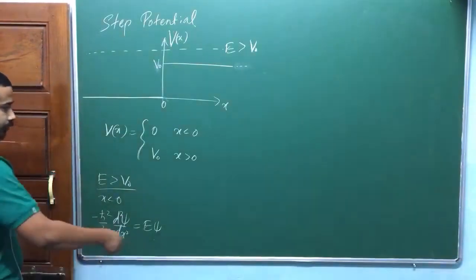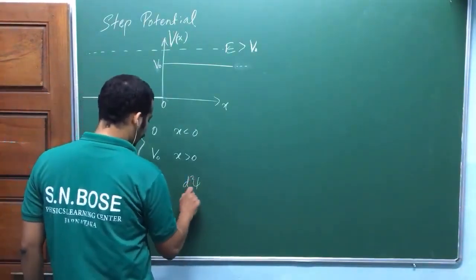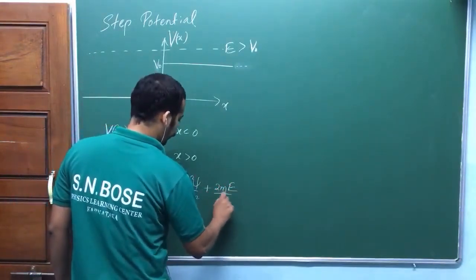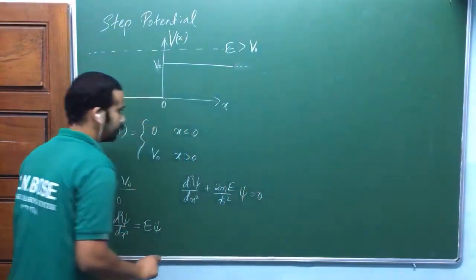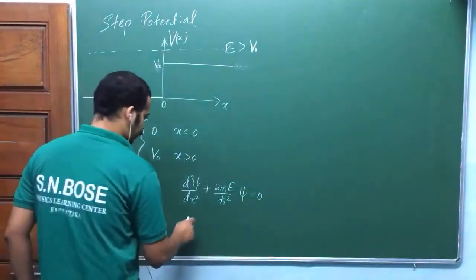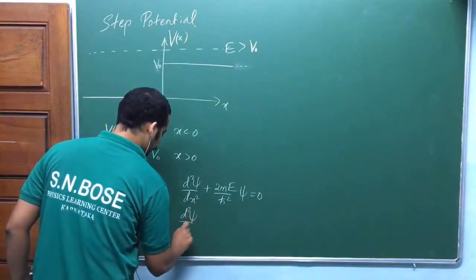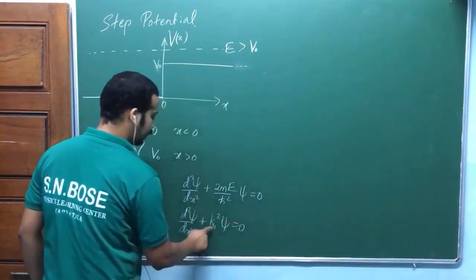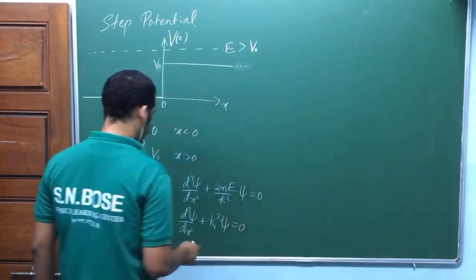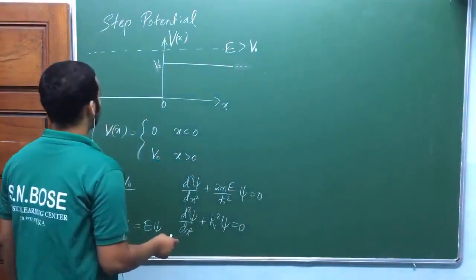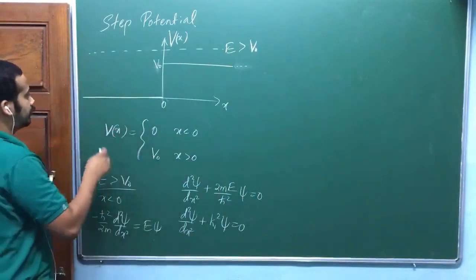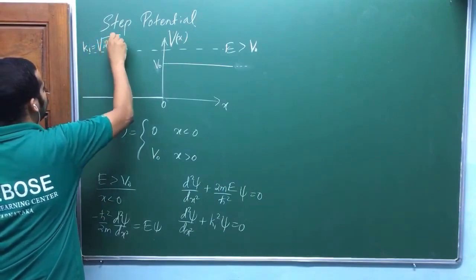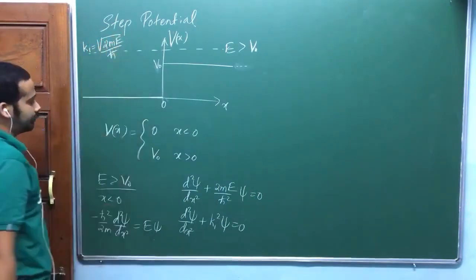So now look at here. If you rewrite this equation, what will happen is d square psi by dx square plus 2mE by h bar square psi is equal to 0, okay? So d square psi by dx square plus, let me write it as k1 square psi is equal to 0, okay? The reason will come why I have taken k1, okay? Where k1 is equal to, can you define? K1 is equal to, let me define it here itself because I need this one. K1 is equal to root of 2mE by h bar. Is that okay?